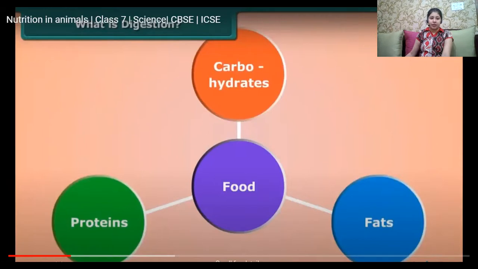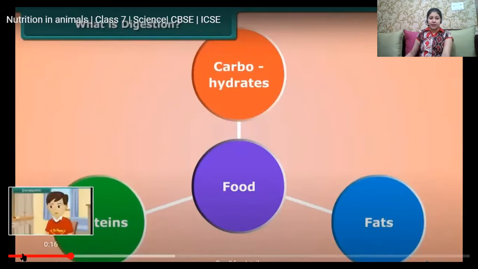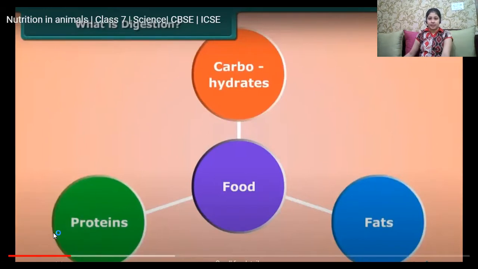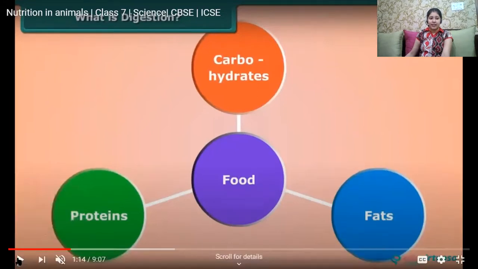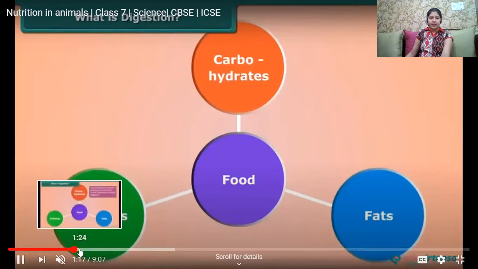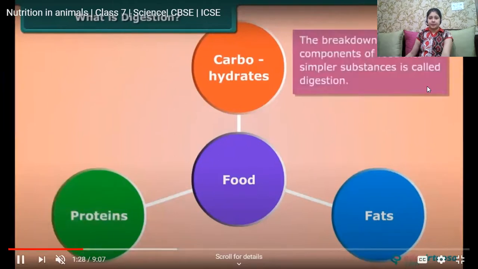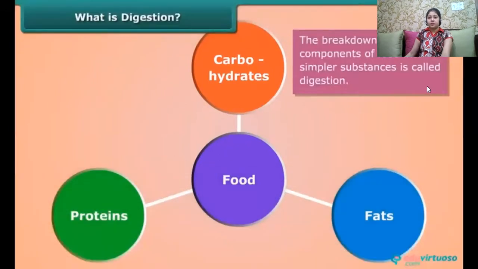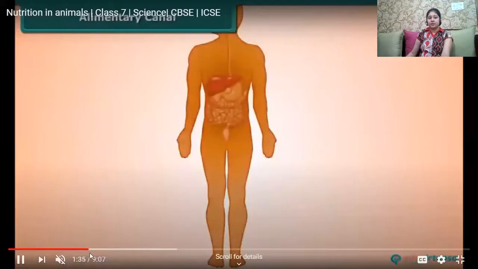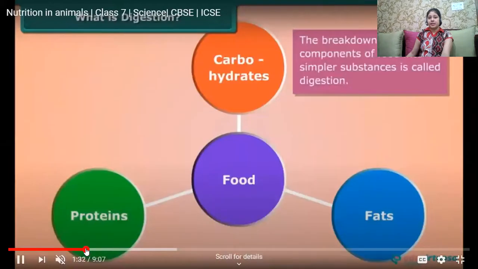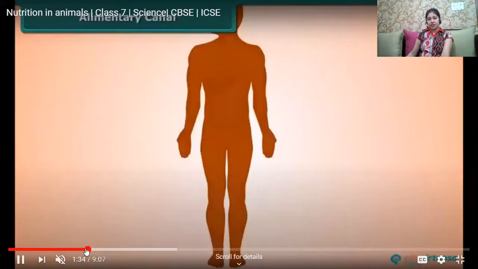As we can see here, the food is made up of complex substances such as carbohydrates, proteins, and fats. These need to be broken down into simpler substances. The breaking down of these complex substances present in the food into simpler substances is called digestion.